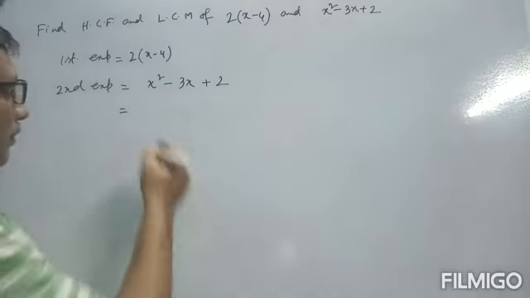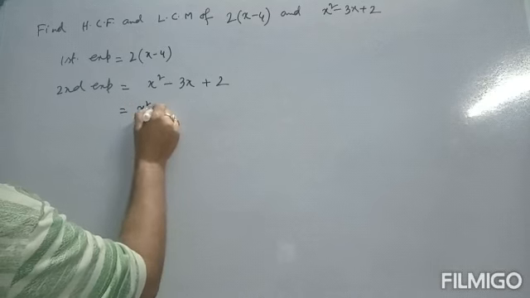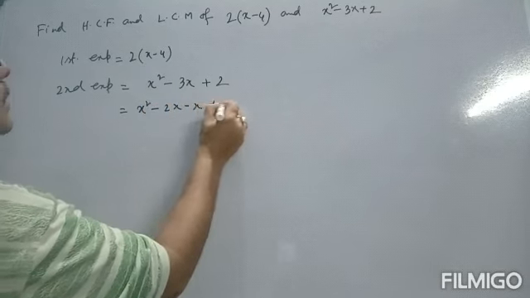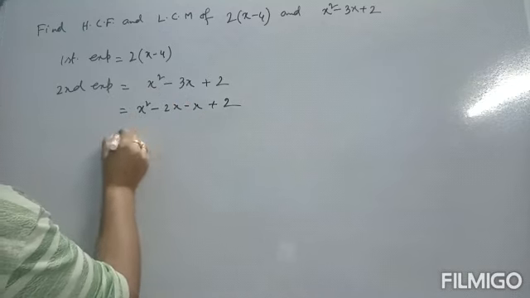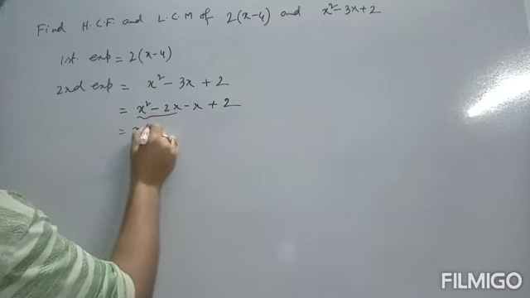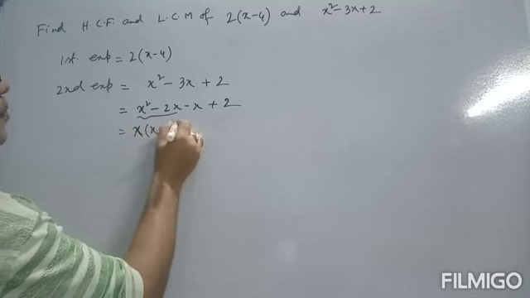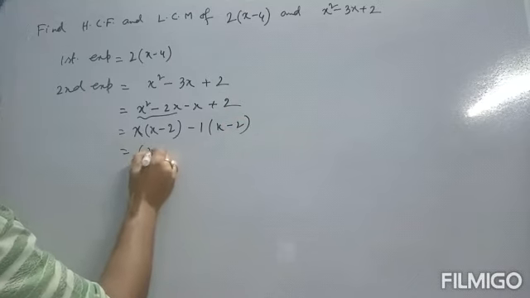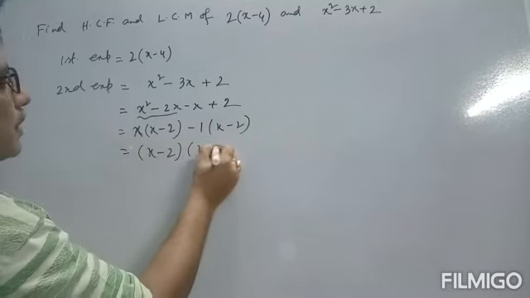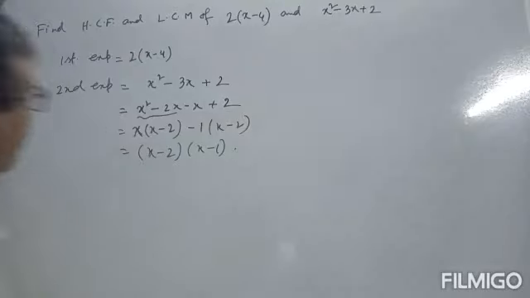Using this, we write x square minus 2x minus x plus 2, since 3 is 2 plus 1. From the first two terms, x is common, we get x minus 2. From the last two, minus 1 is common, we get x minus 2. Finally, we get x minus 2 into x minus 1. Therefore, first find the HCF of these two.